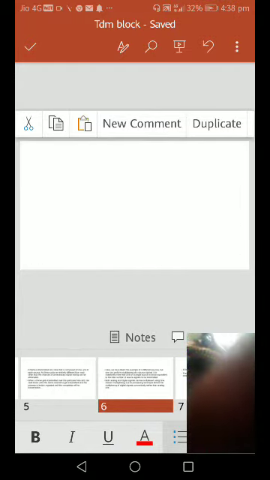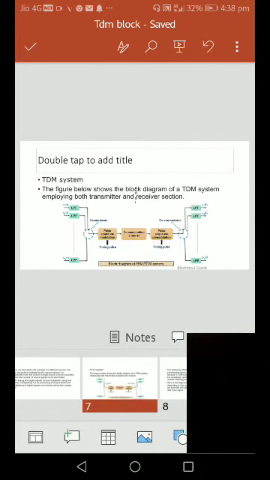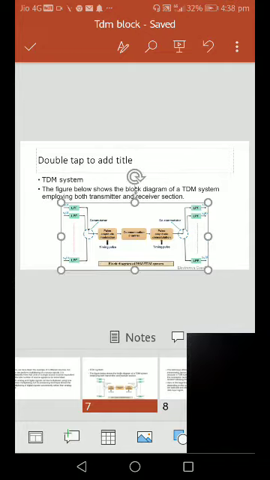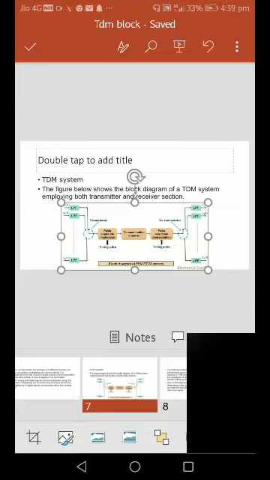Next slide is the block diagram of time division multiplexing, as shown in the figure. The figure shows the block diagram of a time division multiplexing system, employing both the transmitter and receiver sections. Here, 2 commutators are required: one is the commutator, and another one is the decommutator.